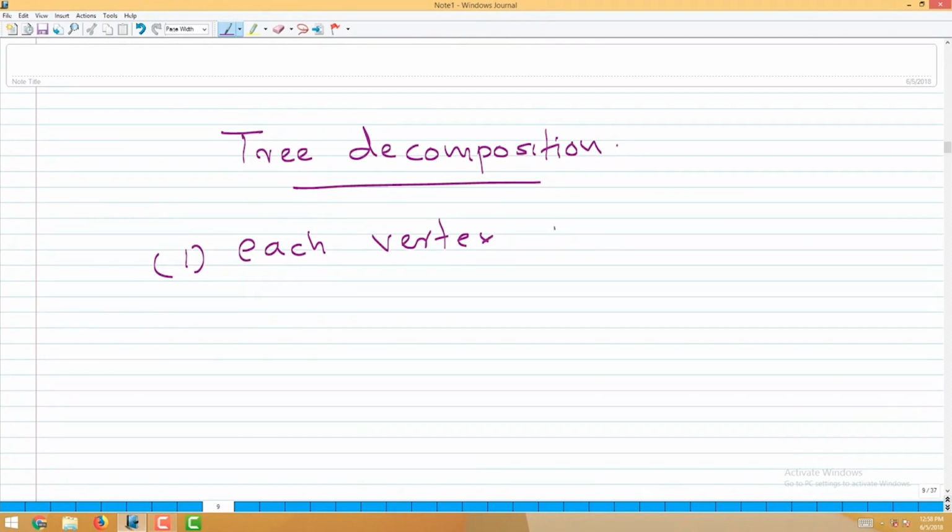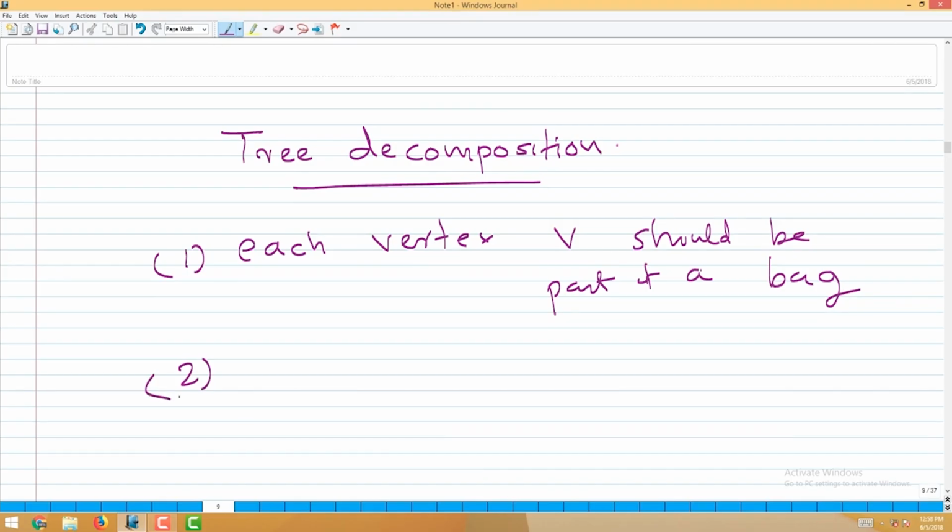Each vertex V should be part of a bag. That means we cannot discard any vertex, it should be part of at least one. So in this construction we are adding each vertex in at least one bag, right?